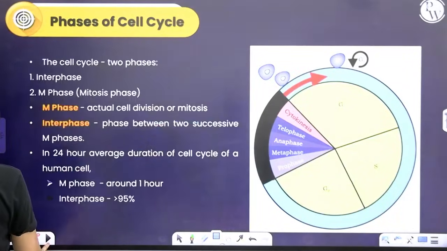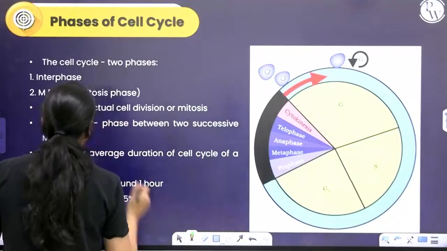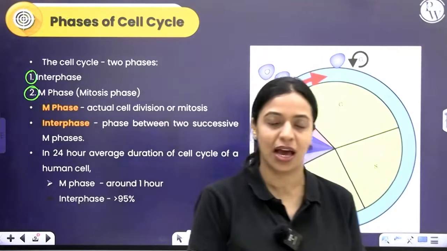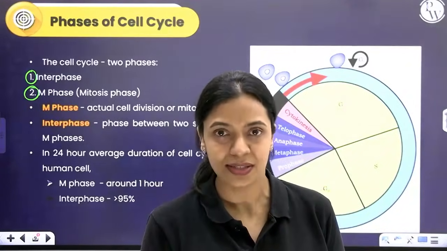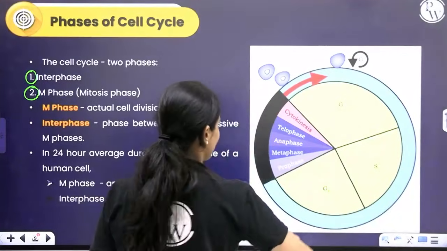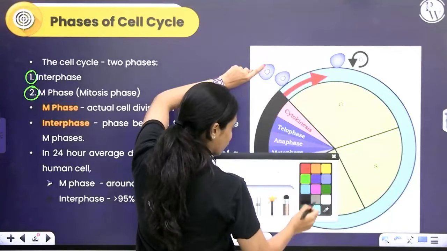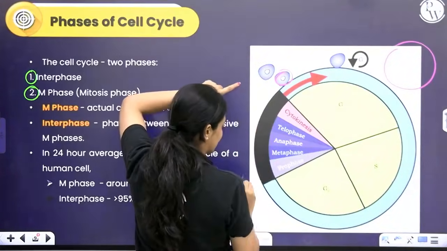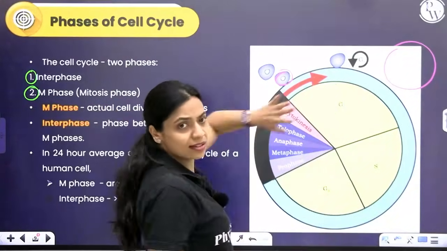Okay, talking about the different phases, there are two major phases. The first one is the interphase and the second one is M phase. M phase is where actual division happens. Interphase: inter means in between. Interphase is the phase between two consecutive cell divisions. Okay, so if you think of this as the cell cycle, from the time a brand new cell is formed here, to the time it increases in size, and here in the M phase it undergoes division, till then this whole thing is the cell cycle.